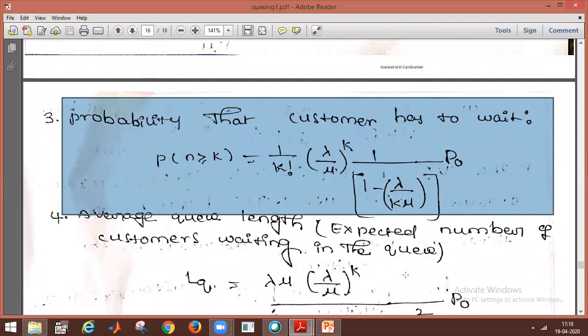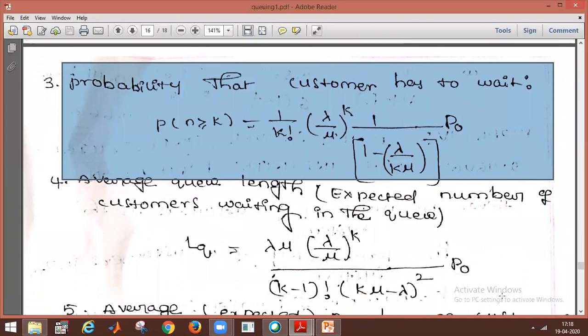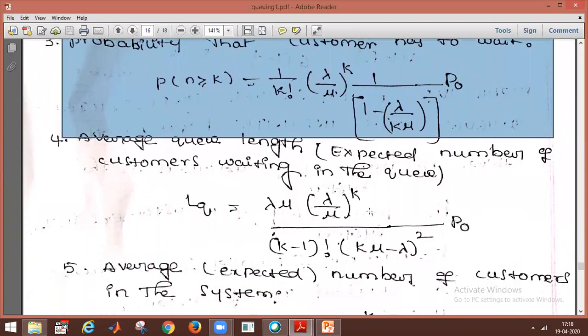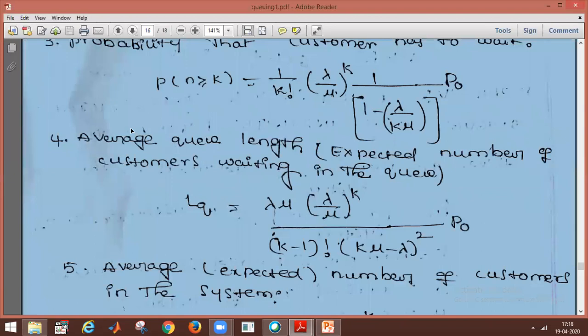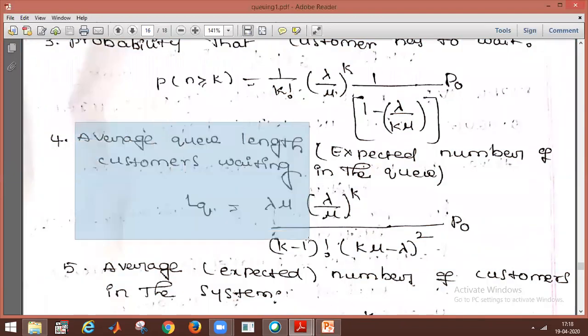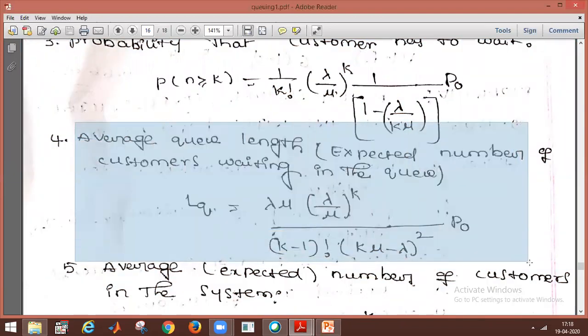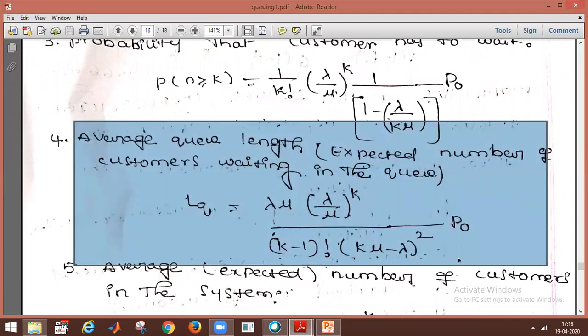Next, what is the average length of the waiting queue? That is the average queue length, or expected number of customers in the queue, symbolically represented as LQ.